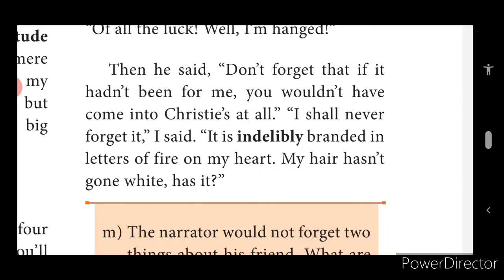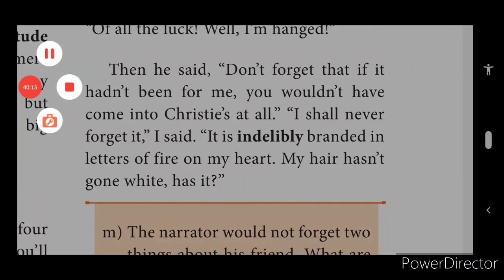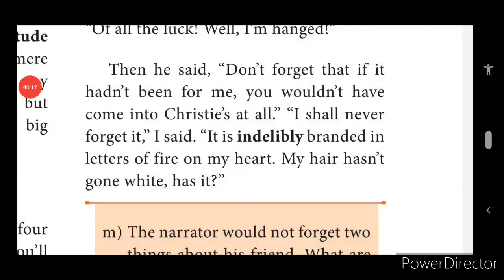But at that time, his friend didn't help him. He was just laughing at him. Twice he came in front of him, twice he was laughing at him, and he escaped. That's why the narrator felt bad about his friend. But anyway, he says he will not forget his friend. Because of him, he came to Christie's place, and he had earned some 100 pounds. So he says he will not forget his friend.